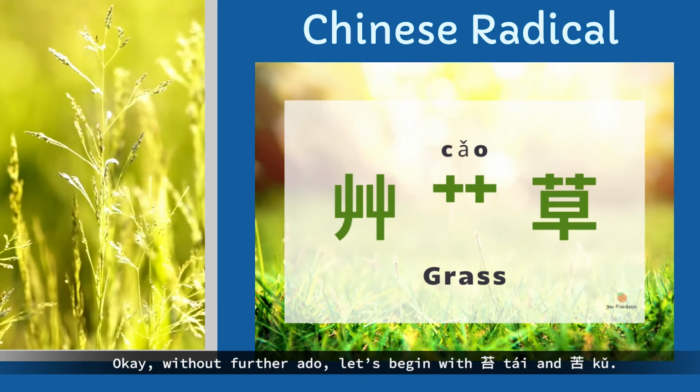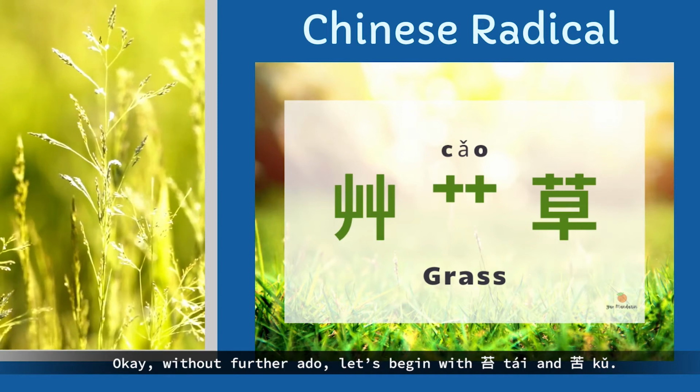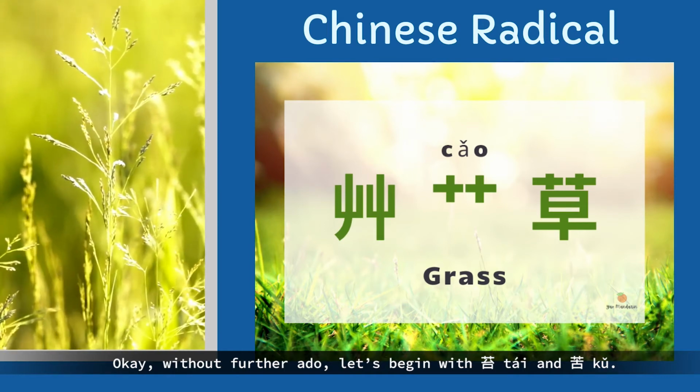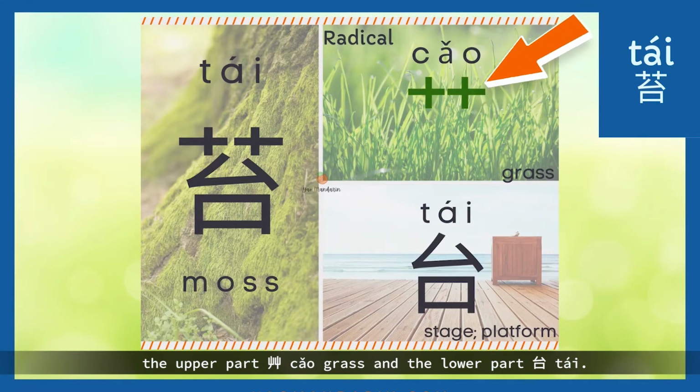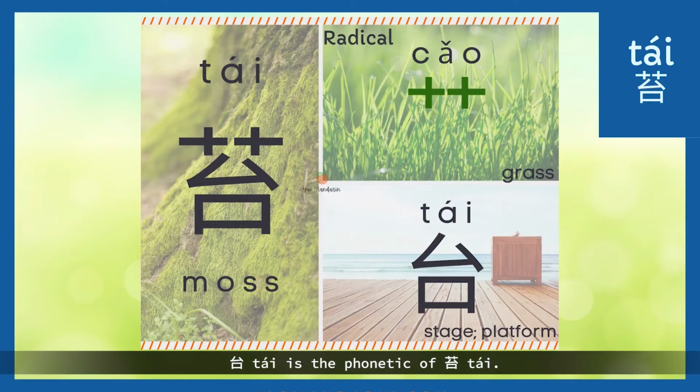Okay, without further ado, let's begin with 苔 and 苦. 苔 means moss, and there are 2 elements. The upper part, 草, grass, and the lower part, 台. Tai is the phonetic of Tai. Tai can be a stage or platform, and you may imagine the Tai, moss, grows all over the surface.